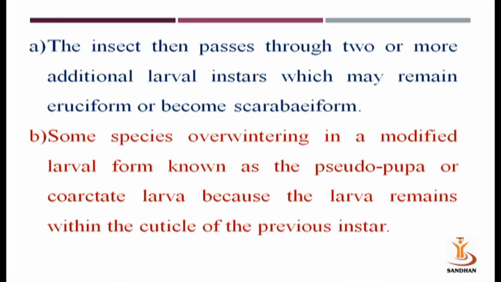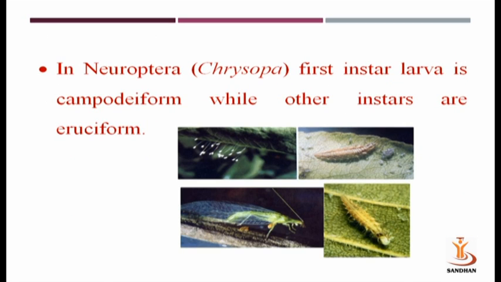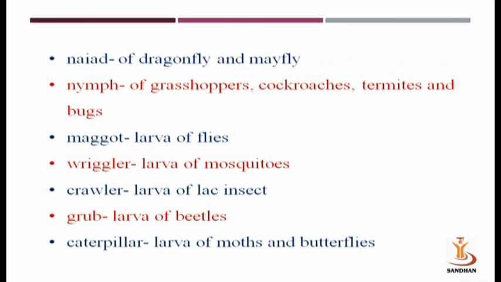The insect then passes through two or more additional larval instars, which may remain eruciform or become scarabiform. Some species overwinter in a modified larval form known as pseudopupa or coarctate larva, because the larva remains within the cuticle of the previous instar. In Neuroptera, the first larval instar is campodiform while other instars are eruciform.